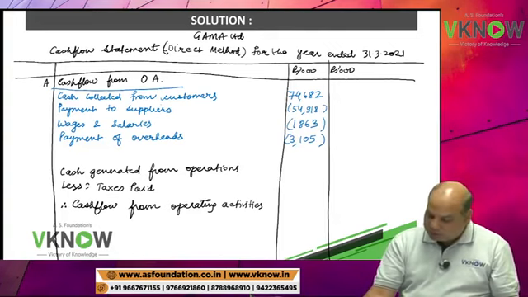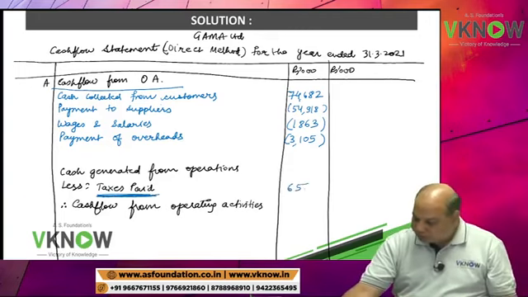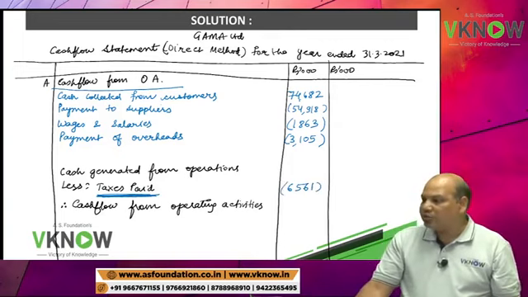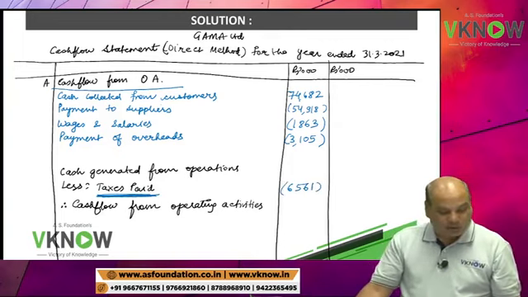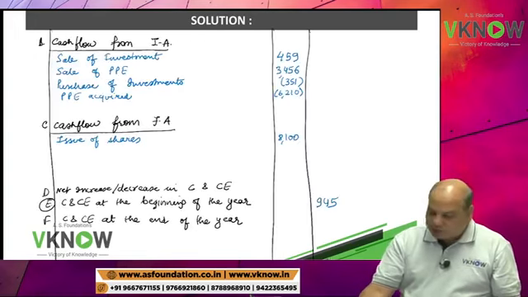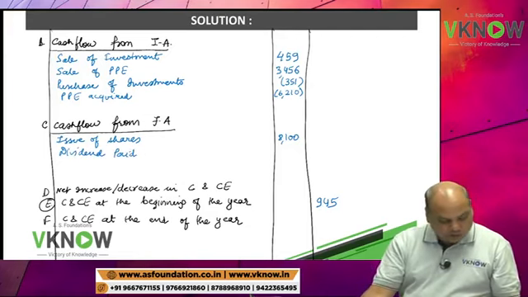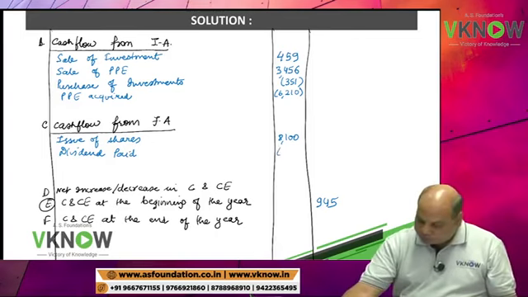Taxation. Here tax paid in bracket. It is appearing in cash flow statement. Cash summary means it is paid. Dividend paid, financing activity. So please write 2160.